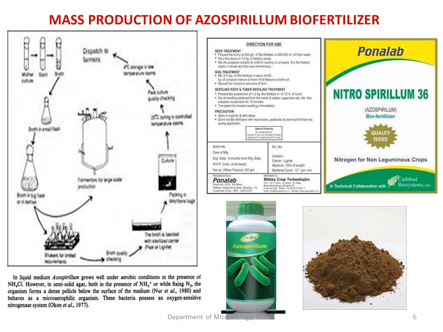So these are the different steps involved in the mass production of azospirillum. One important thing we have to remember here is, during the growth of azospirillum in the bioreactor, it is better to add ammonium chloride, so that there will be a luxurious growth of azospirillum under aerobic condition in presence of ammonium chloride. In liquid medium there will be a luxurious growth. In semi-solid broth or medium, it forms a dense pellicle mass in absence of any nitrogen source. That we have to remember.